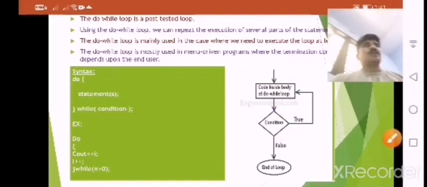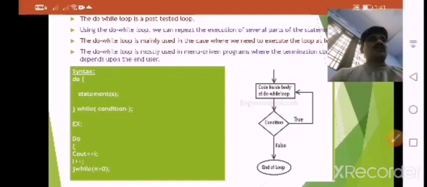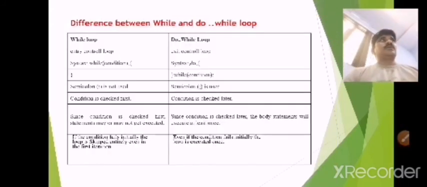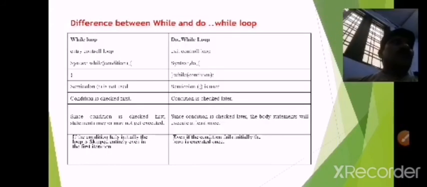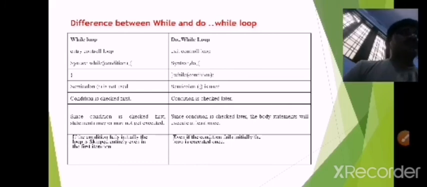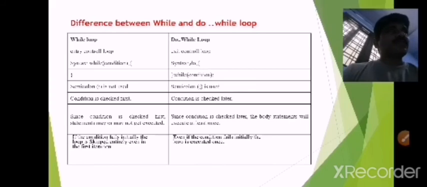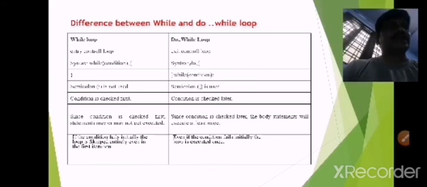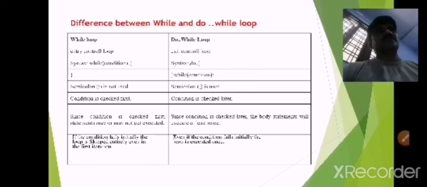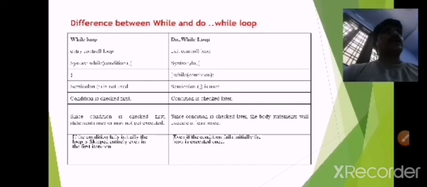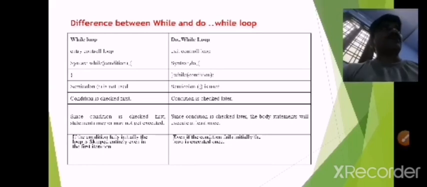So this is the brief discussion about the do while. And the next one is the for loop. Before going to the discussion of a for loop, we have to observe the difference between while and do while. This is one of the most important topics in OOPs with C++: the difference between while and do while, how the condition will be checked in a while loop, how the statements will be executed, and what the deviation is compared to the while loop and do while.